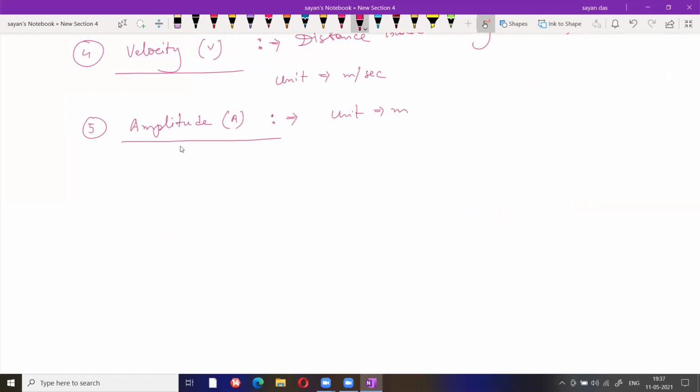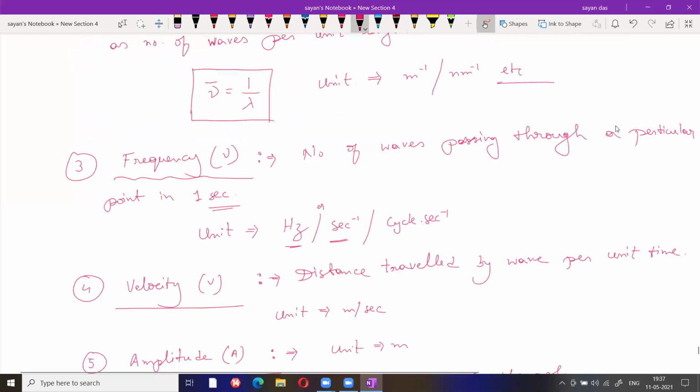What is actually amplitude? This is basically the maxima of the crest or the minima of the trough. So these are the five terms: velocity, amplitude, frequency, wave number, and wavelength.